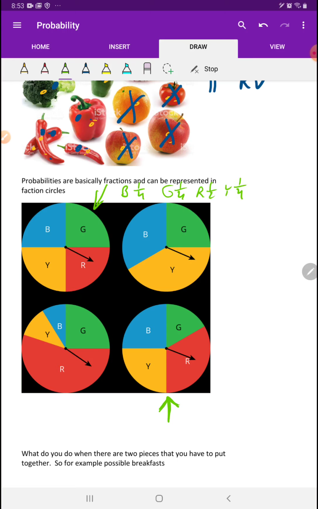Now here, some of you will have stopped listening at this point, and then you're going to ask me a question in chat, and then I'm going to tell you to go back and watch the video, because this is very obviously an important part to make. This one right here is very different. It has all the same colors, but they're in different proportions. And we can no longer call it 1/4 because we have to have them broken up into pieces that are about the same size.